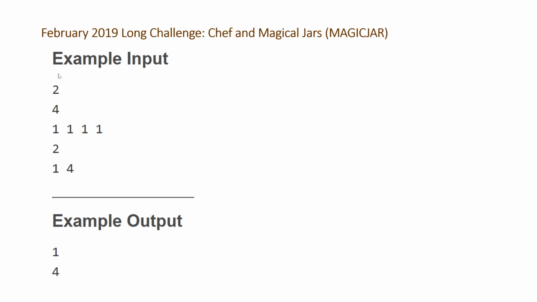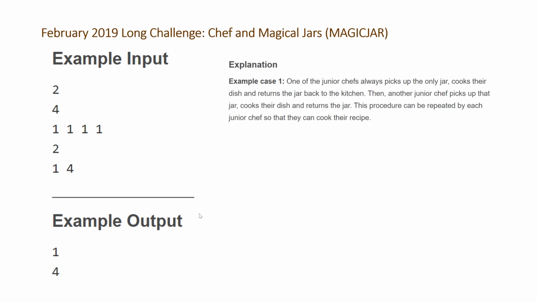So we have two test cases. The first one, we have 4 chefs that require 1 ingredient for each of their dishes. And for the second example, we have 2 chefs, one that requires 1 ingredient and one that requires 4 ingredients. So each chef needs at least as many jars as ingredients that they require. And the answers for these two are 1 and 4. It provides an explanation for the first case, but not for the second.